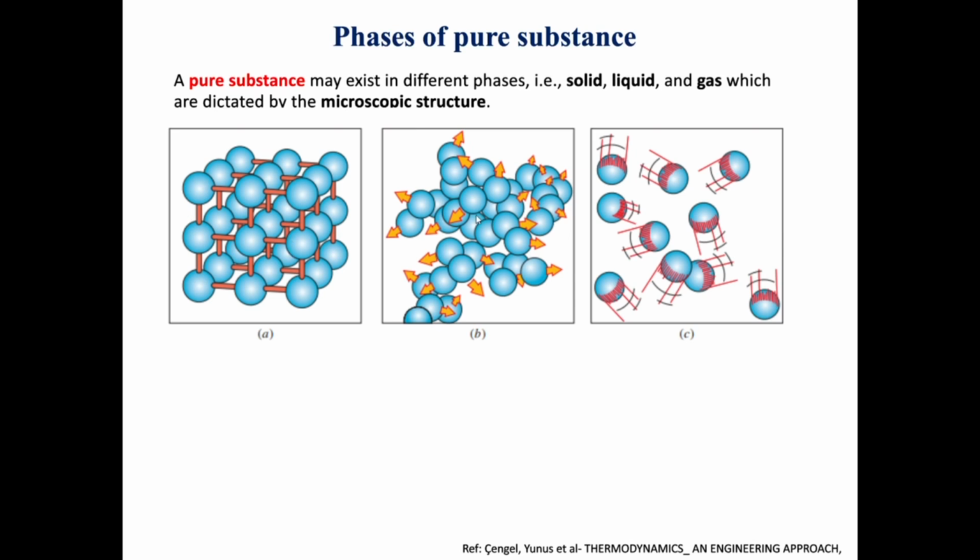The second thing is the liquid phase. In the liquid phase, the molecules will start to move. They will move a little bit faster than in a solid. They are between solid and gas. So molecules are close together but not fixed like in the solid phase.